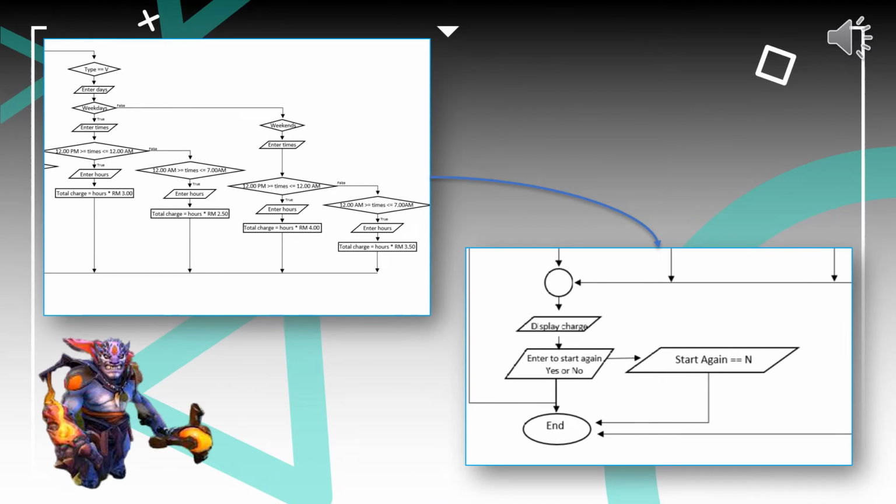Meanwhile, the VIP seat is the same as the standard seat, but will add an additional charge of RM 1 per hour for each session, weekdays and weekend. Finally, it will display the total charge. If the customer wants to add hours, they must click yes. But if they don't want to add hours, they must click no.